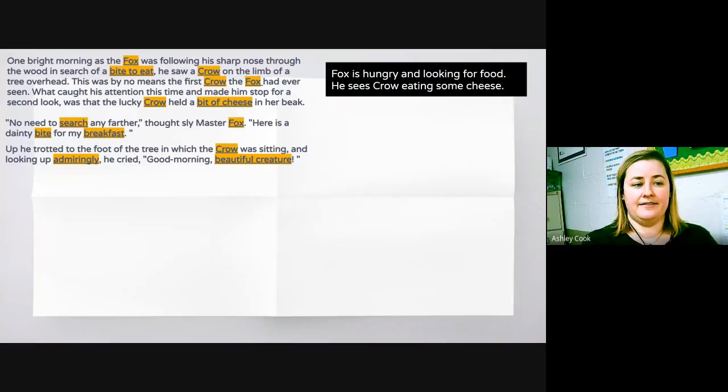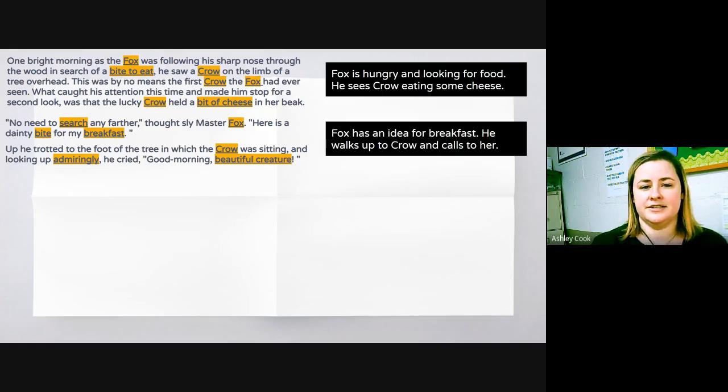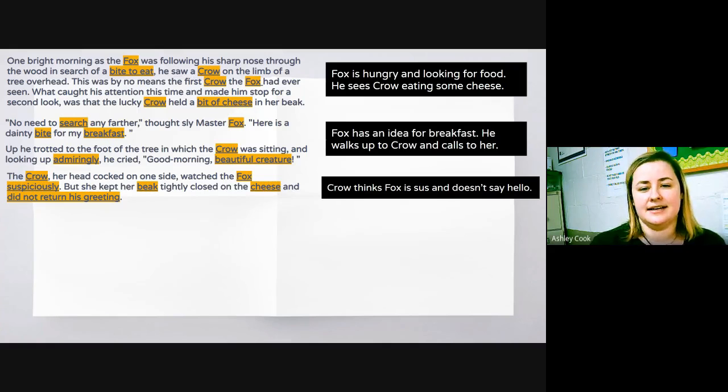Now our second paragraph. I put these two together since they were shorter. We see the words search, breakfast, beautiful. He's admiring her, Crow and Fox again. So you're going to take that. What happened there? What is that mostly about? So Fox has an idea for breakfast. He walks up to Crow and calls to her. So for the crow, we see again fox, beak, and cheese. Crow thinks Fox is sus and doesn't say hello. That's what happened in that paragraph.